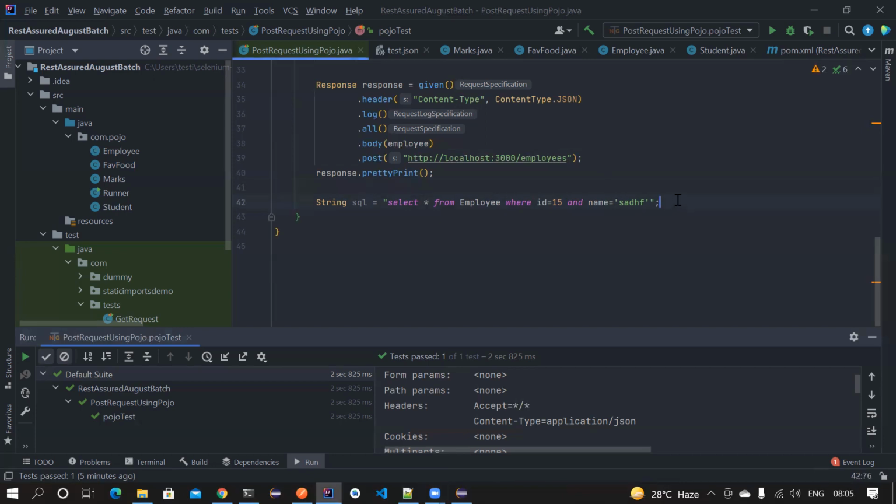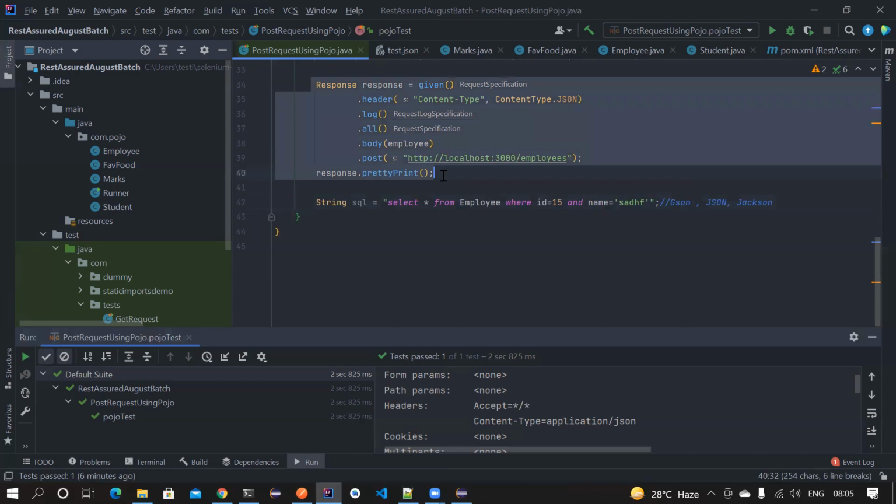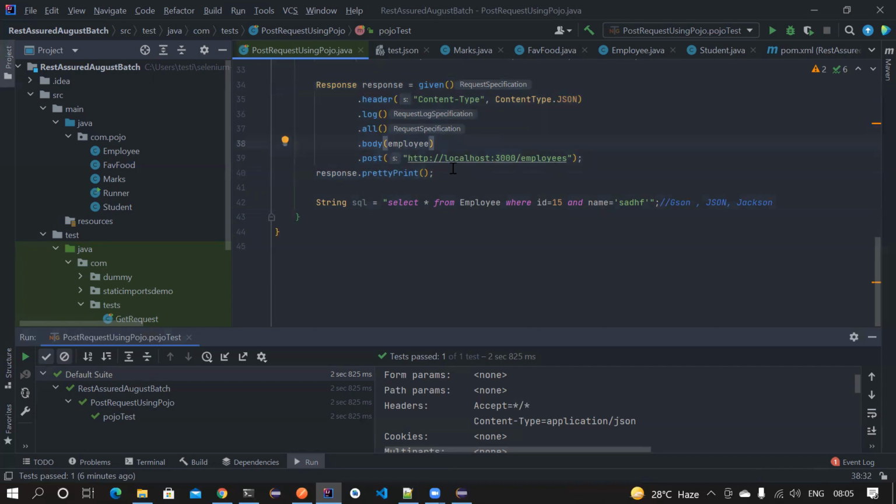JSON is a library. There is a library called JSON. It is a Java library, like how we have used the Jackson library. In the same way, there is a library called JSON, which you can use. Basically, there are hundreds of libraries available, but for Rest Assured, I think JSON and Jackson can solve most of the problems. Again, if you see somebody else's code, they would have used a different approach to solve the same problem. That's up to them.